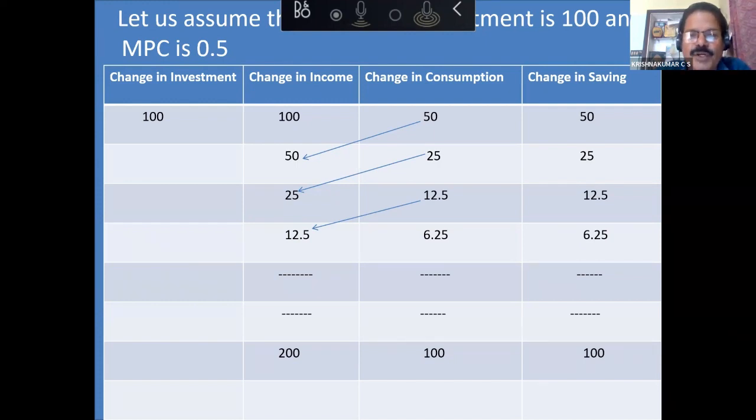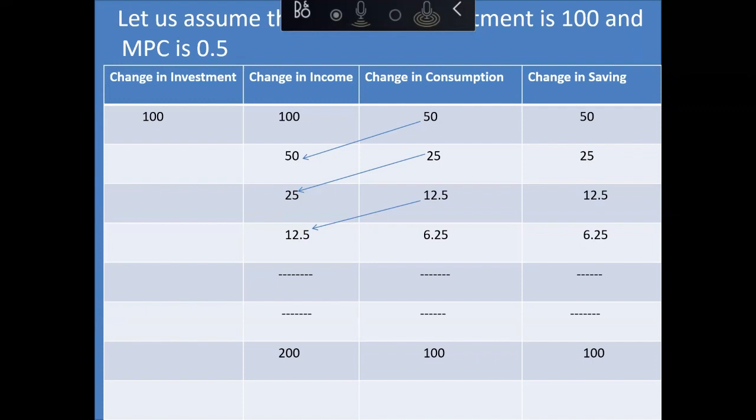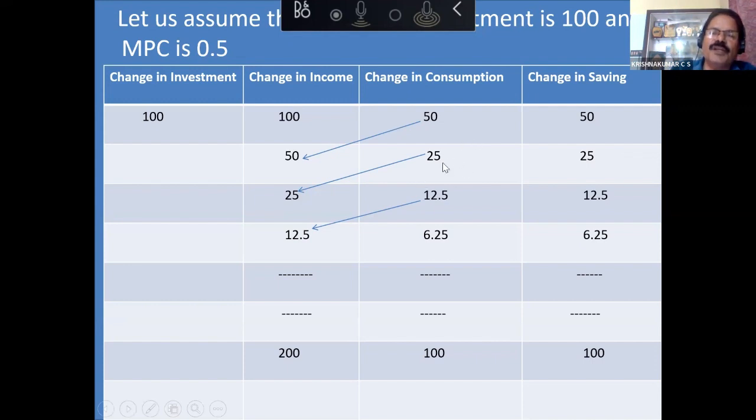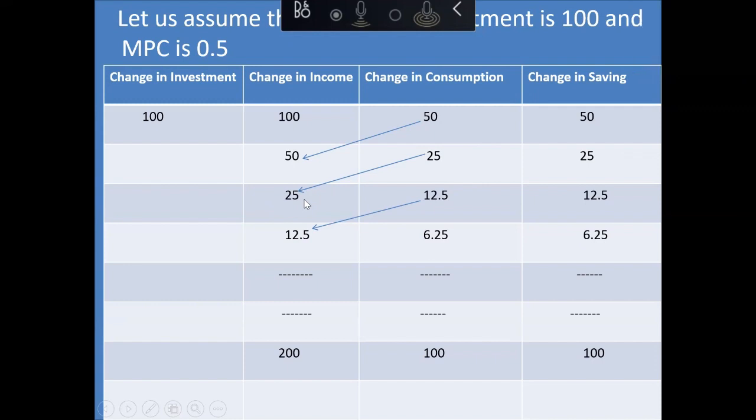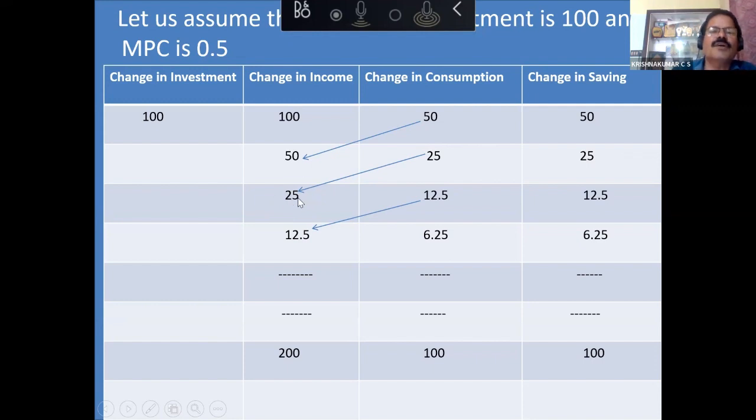So out of this 50 crore, 25 will be consumed and 25 will be saved. Why? Because of the same MPC, 0.5. So again, 25 crore consumption leads to 25 crore income, because we know one man's consumption expenditure is another man's income. From this 25 crore income, 12.5 will be consumed and 12.5 will be saved because MPC is 0.5.